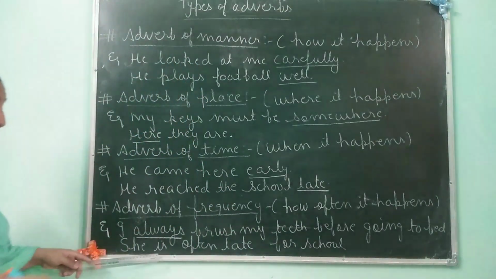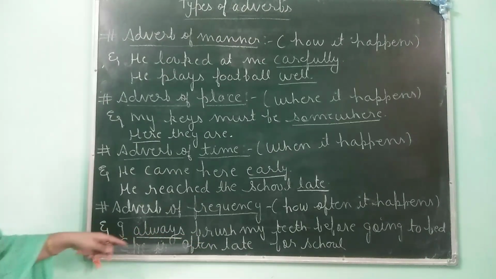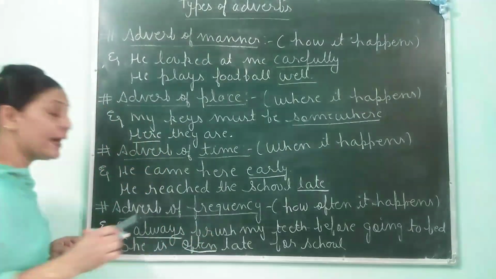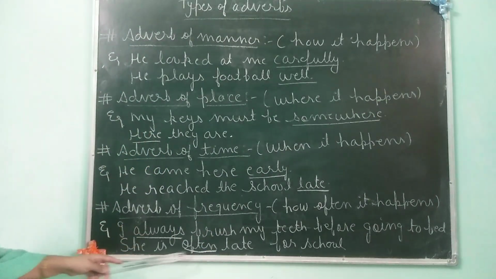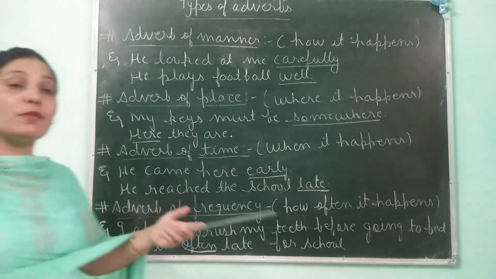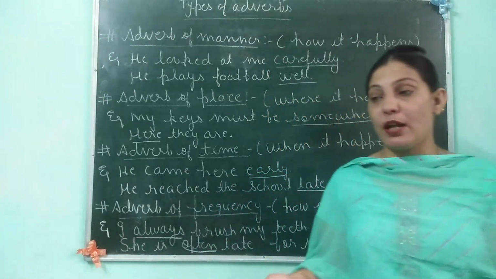Now the next example, she is often late for school. Often. She is often late for school. Often word is adverb of frequency. She gets late for school how many times? Often. It means always. Usually she gets late for the school.